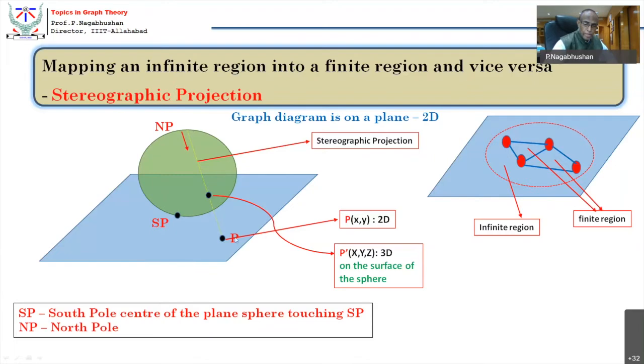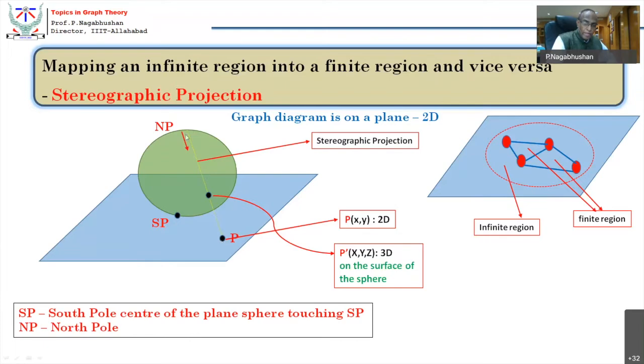Okay. So here is a point on the 2D plane. This point can be a vertex, or a point anywhere on the edge. This is simply a point. So a vertex is also a 2D point. Any point on the edge is a 2D point. Like that, P is a 2D point. Now you connect this P with the north pole. That is what is called the axis of stereographic projection.